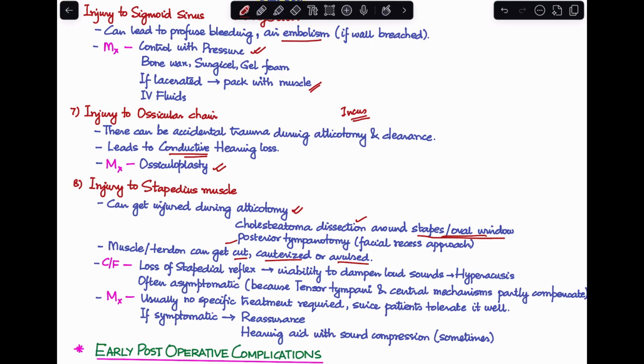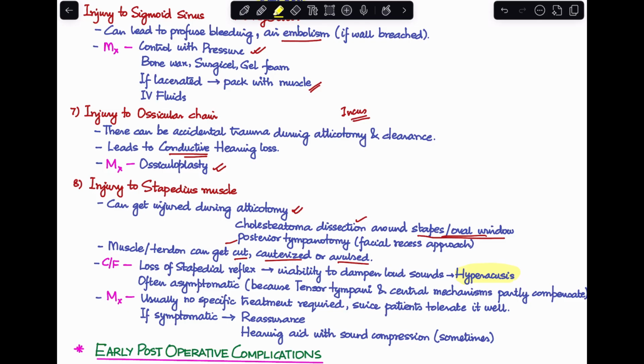So the moment you lose the stapedial reflex, it leads to inability to dampen the loud sounds. That leads to the development of hyperacusis. So there is increased sensitivity to loud sound in such patients. Whenever a post-mastoidectomy case comes to you with increased sensitivity to loud sound, you should definitely be suspecting an injury to the stapedius muscle.